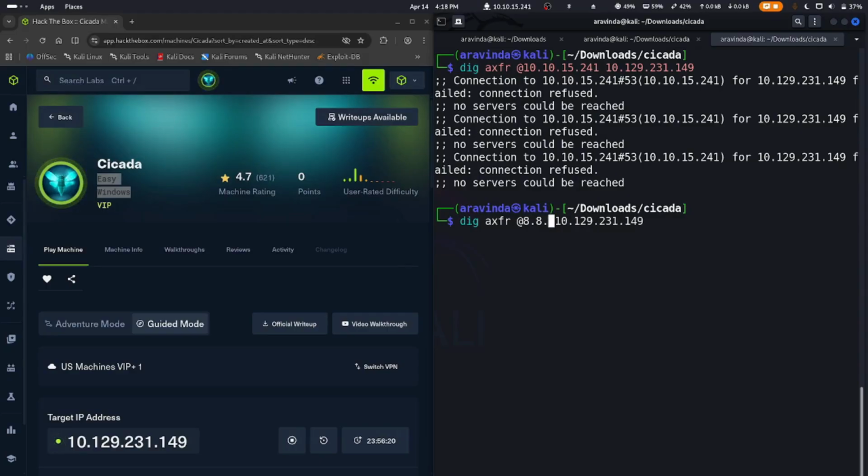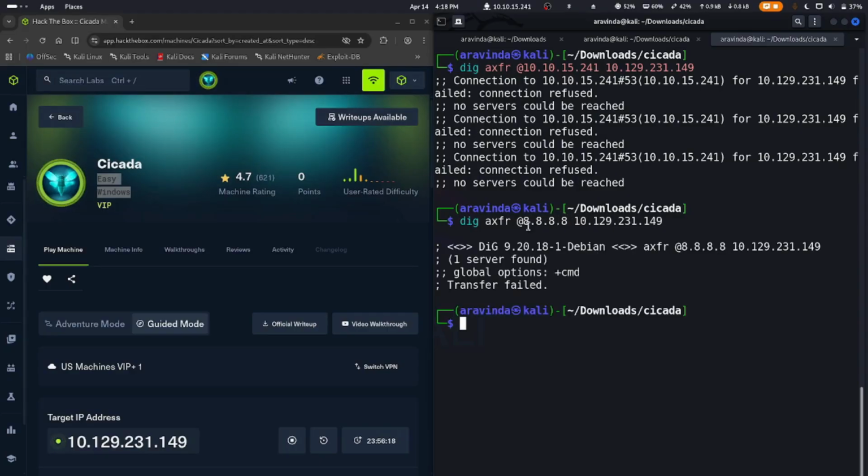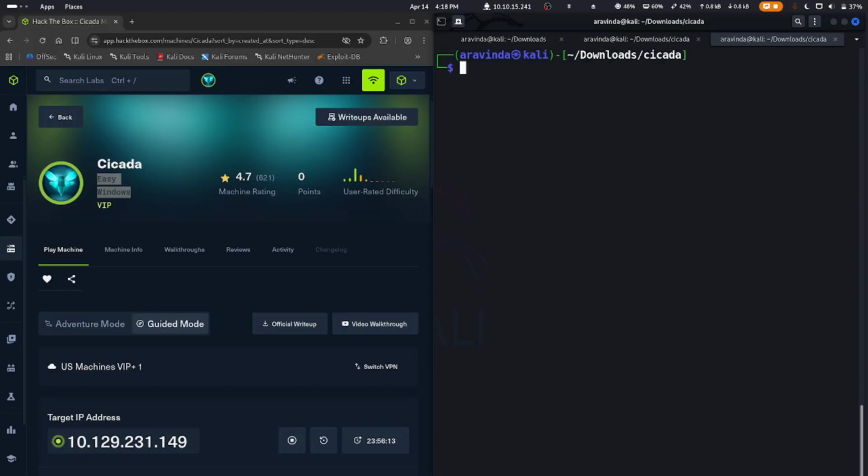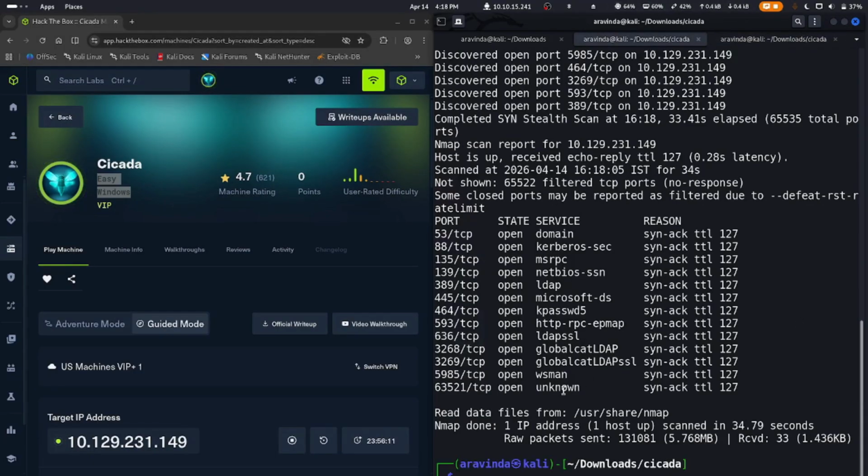And let's specify 8.8.8.8 as a global DNS server, and the transfer failed. So zone transfer is not possible on this.